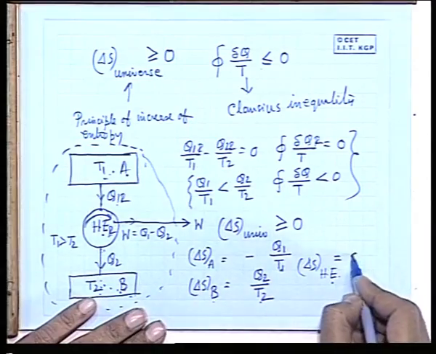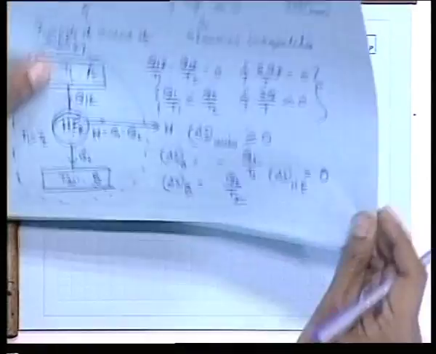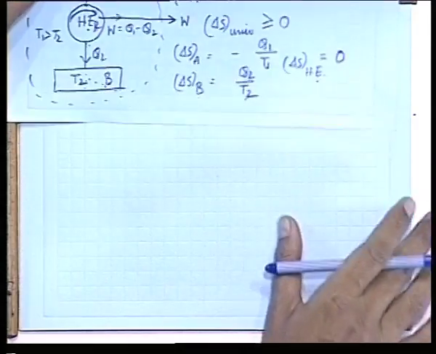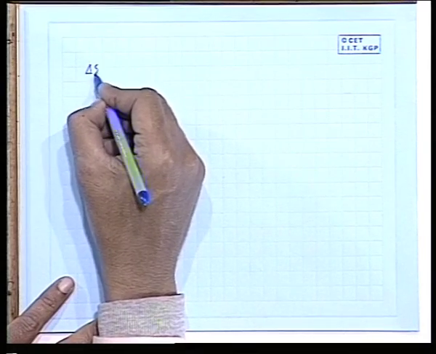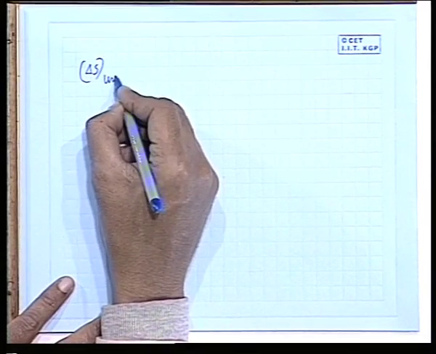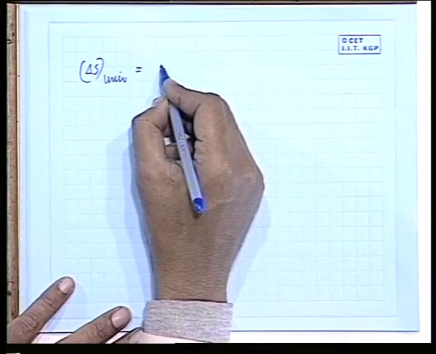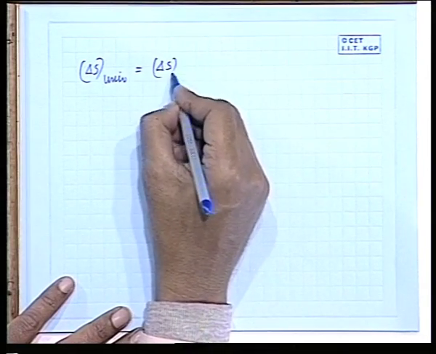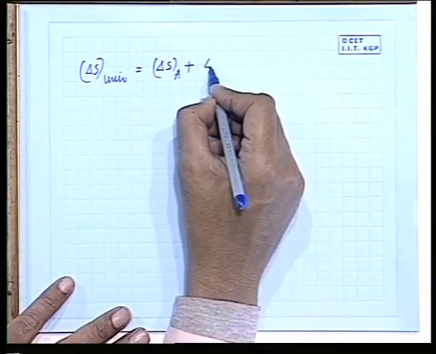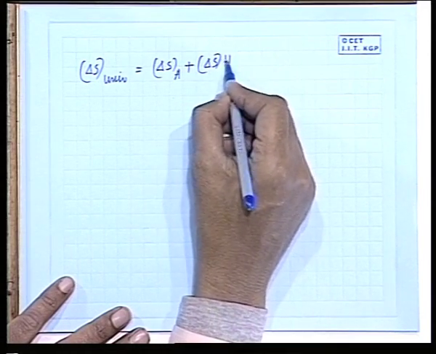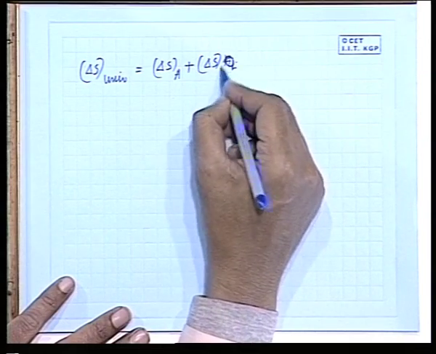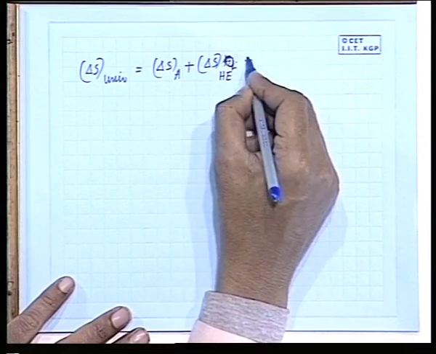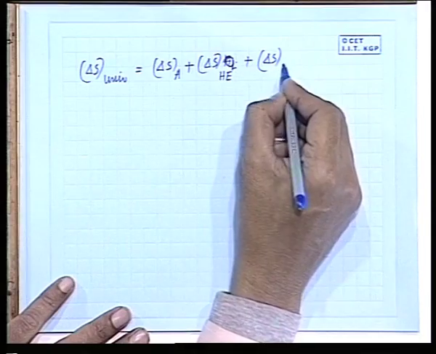So, therefore, we can write delta S universe is equal to delta S A plus delta S HE plus delta S B.